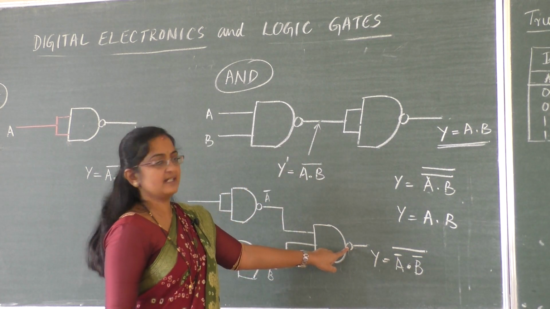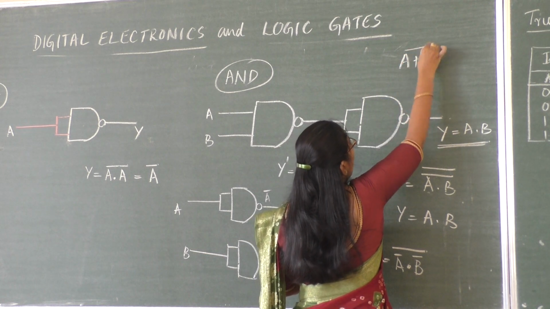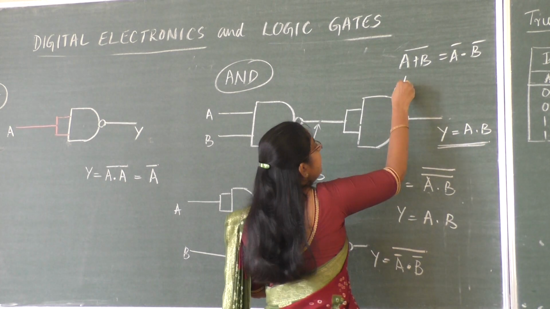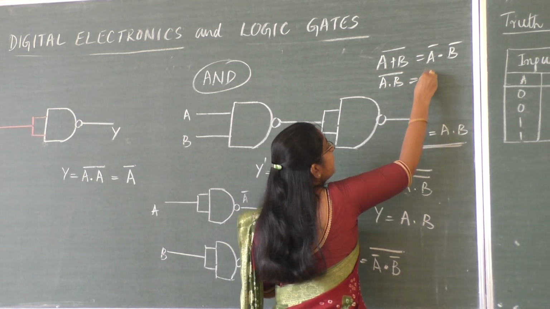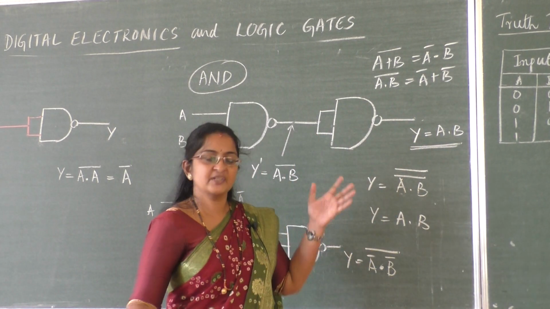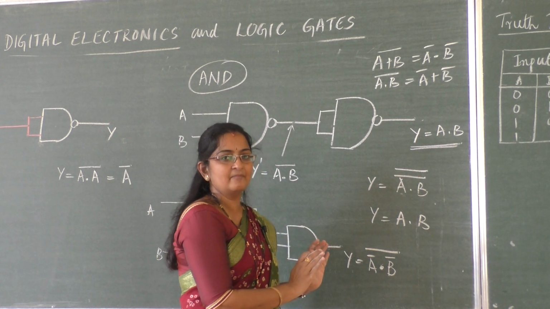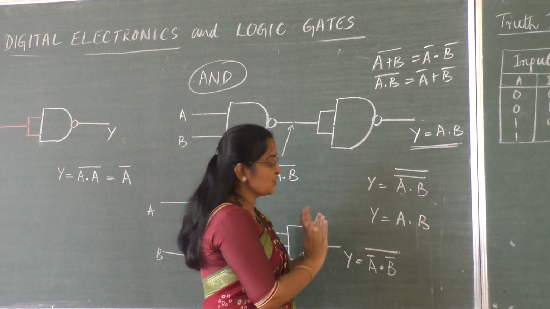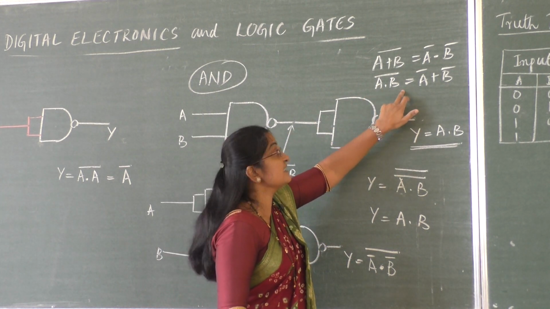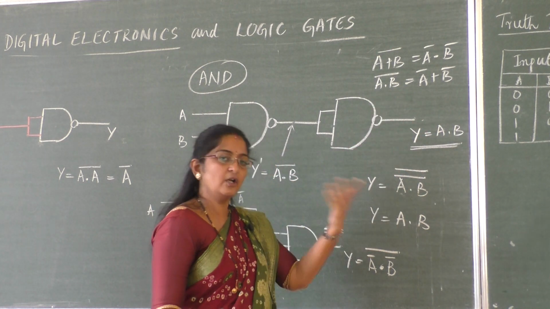According to De Morgan's law rules, we have A plus B whole bar equal to A bar dot B bar, and A dot B whole bar equal to A bar plus B bar. How is this? If you tell, it's a very big story. That you will study in higher classes. In physics only this much is there, so I have to stop at this level. Just remember this formula, students. These are called De Morgan rules. A very interesting concept, you will study it in your higher classes.